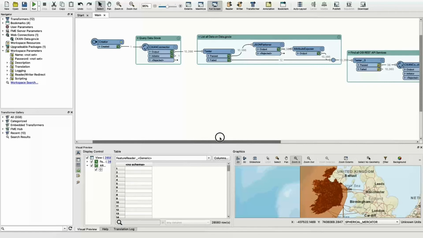Like myself and Gavin, I'd say in the last maybe 6 to 8 weeks, I probably met with about 3 or 4 different customers just to talk about open data. Obviously, there's this big drive by the end of the year, just with a bit of Inspire, but then open data policies in Ireland as well. So again, I suppose, not that there's no excuses, I understand everybody's so busy, but again, how easy FME can make it to be able to pull that data in from different departments, anonymize it or validate it in some way, and then push it up. That was a very, very good demonstration, Gavin.